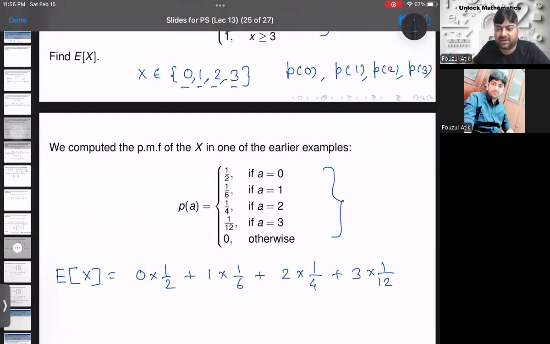And if you simplify and calculate, you will get the value 11 by 12. Right? Which is basically the weighted average of these numbers, where the weights are their probabilities. So this number lies between them only. You can check, it lies between 0 and 3. I hope it is clear.